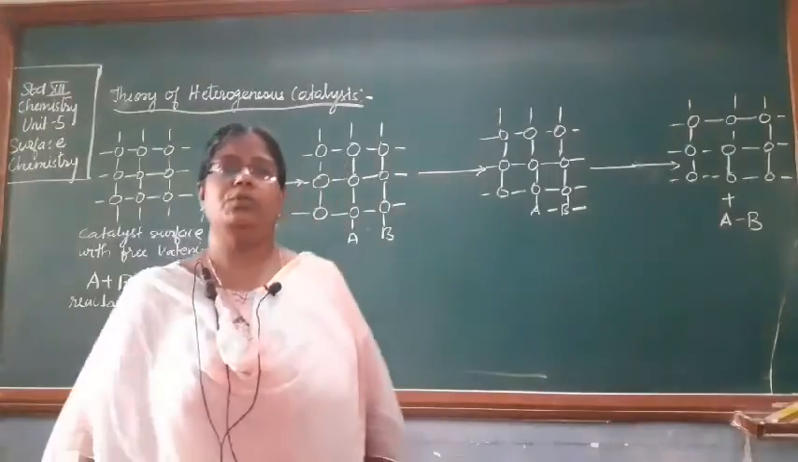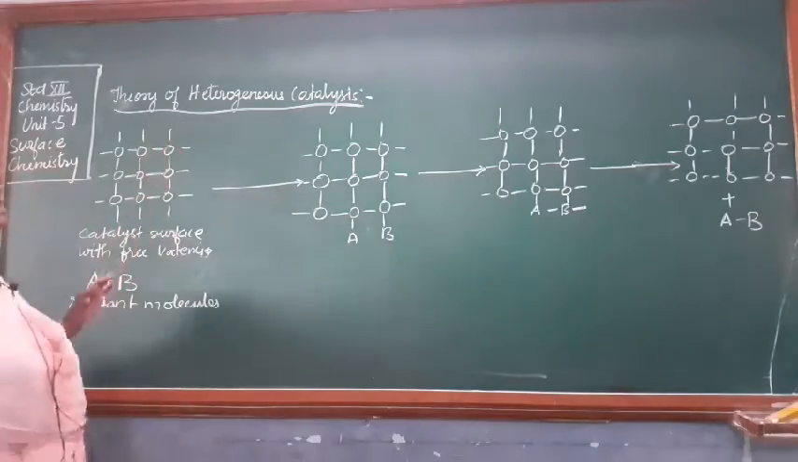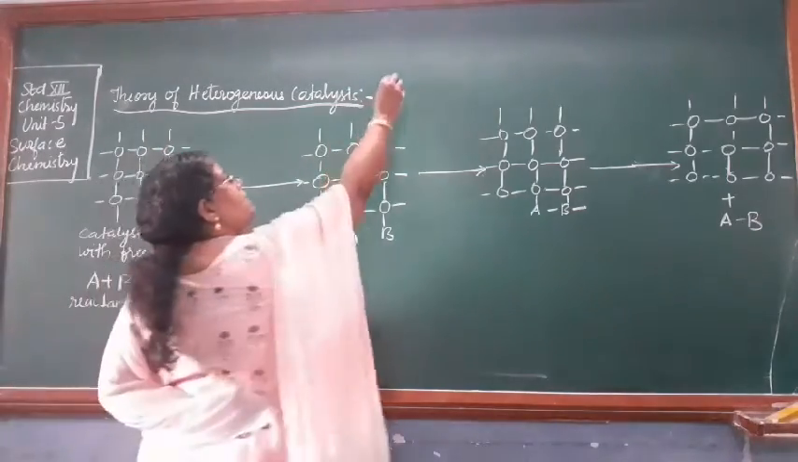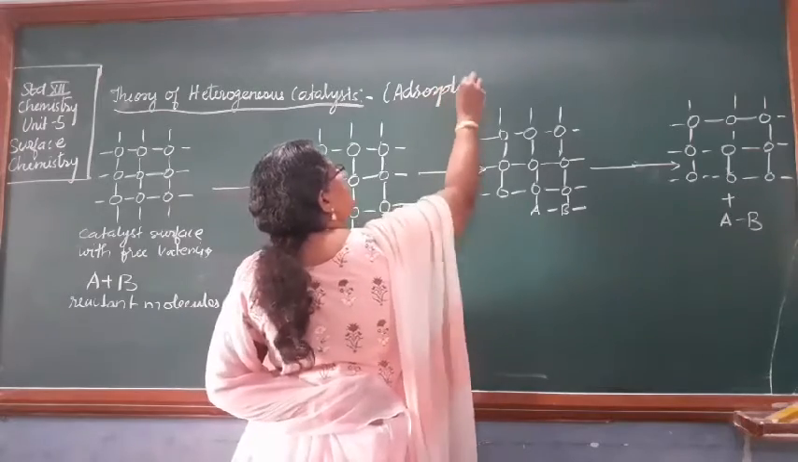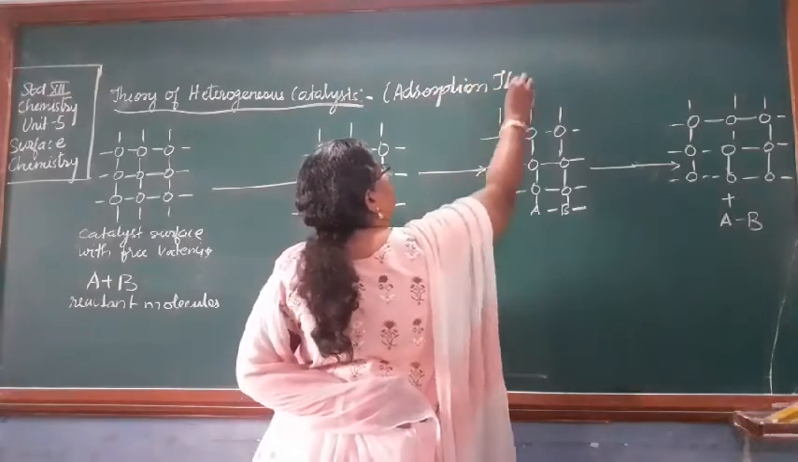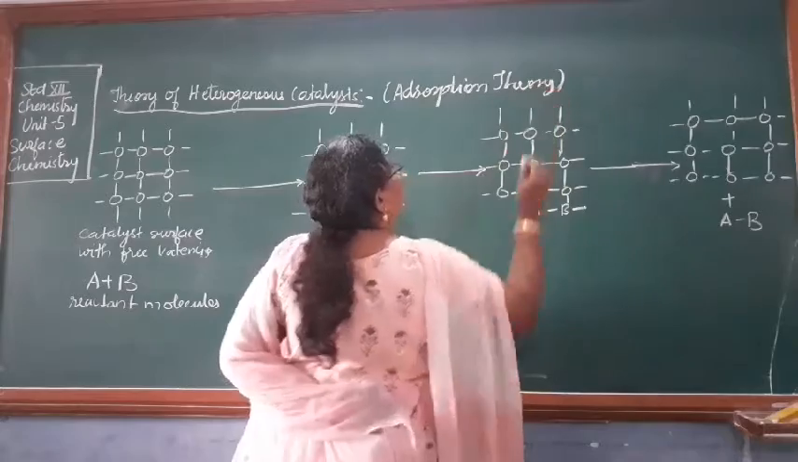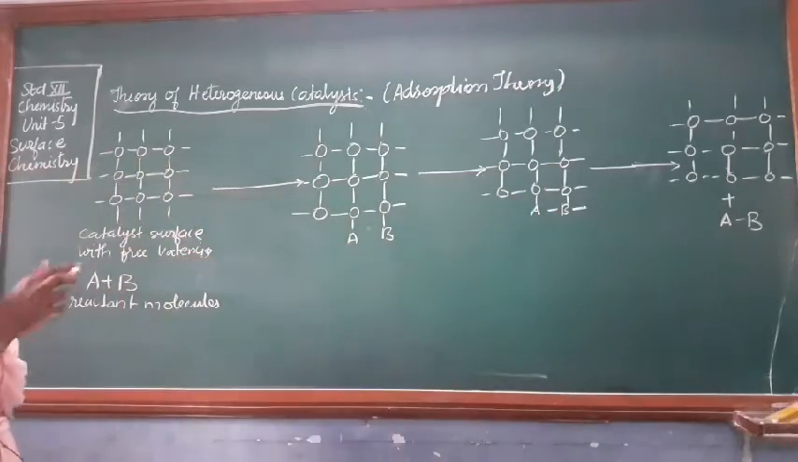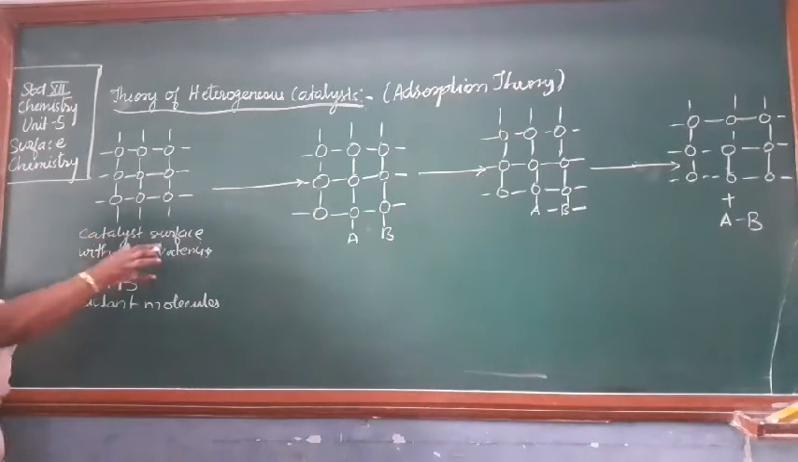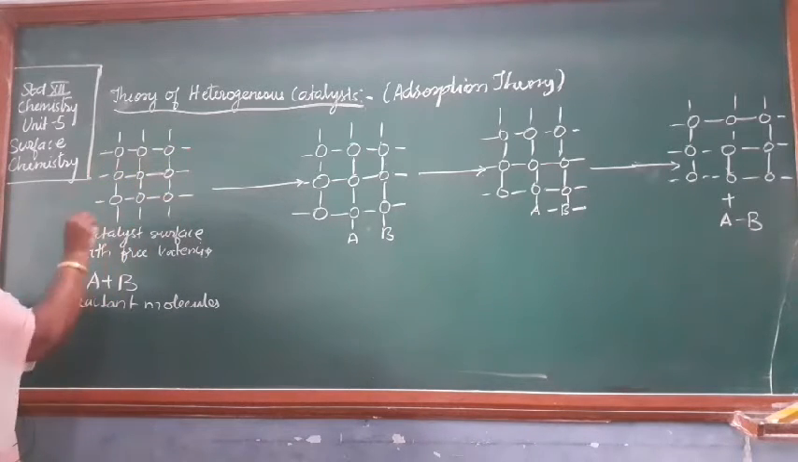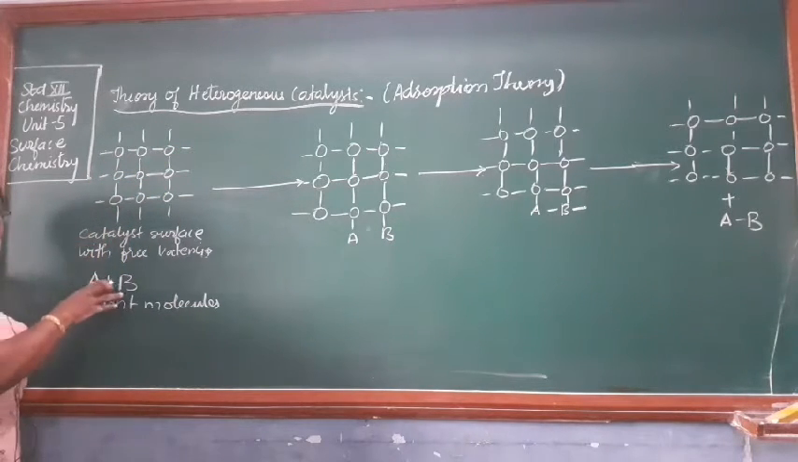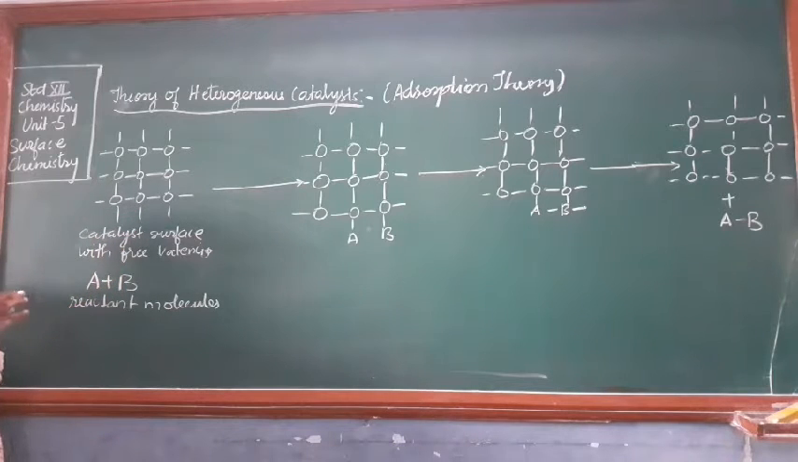Now we will study about the theory of heterogeneous catalysis. It is also known as the adsorption theory. Okay, it is known as the adsorption theory. So what is happening here? This is the catalyst surface with the free valencies. Okay, so these are all the free valencies where you can have the reactant molecules coming and attaching itself.